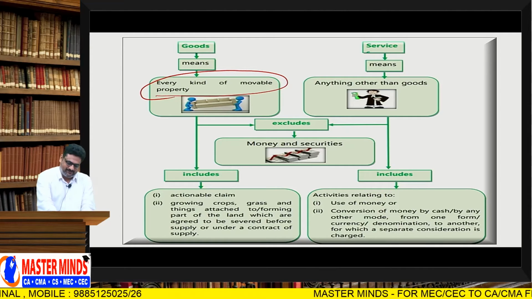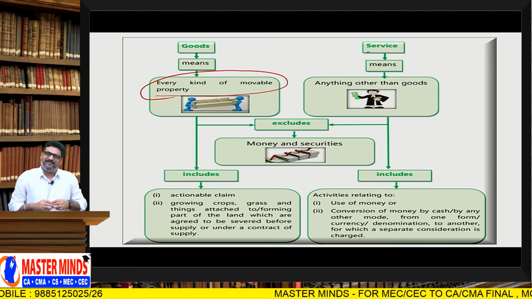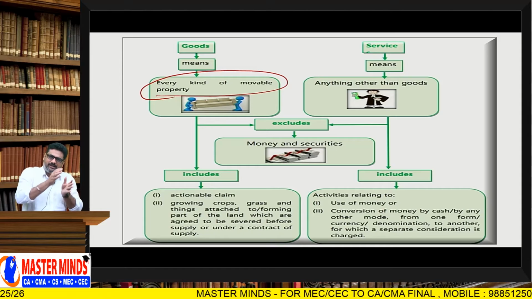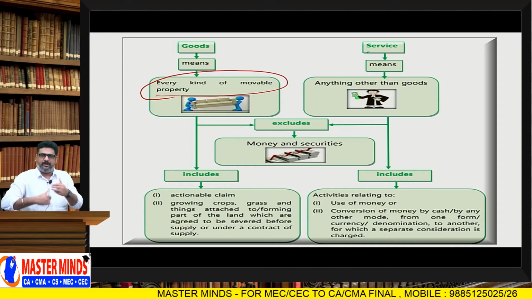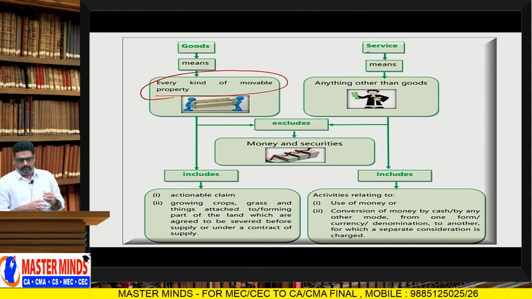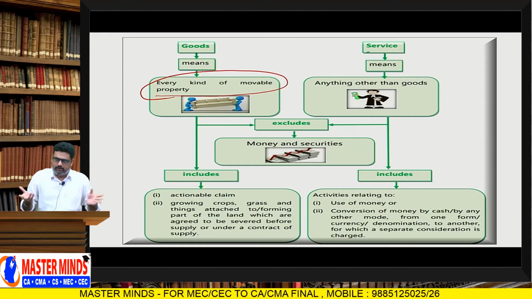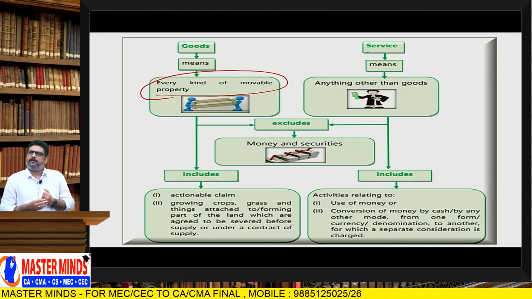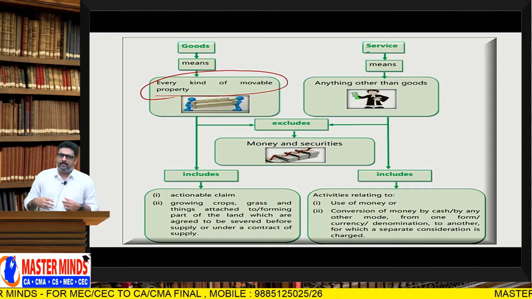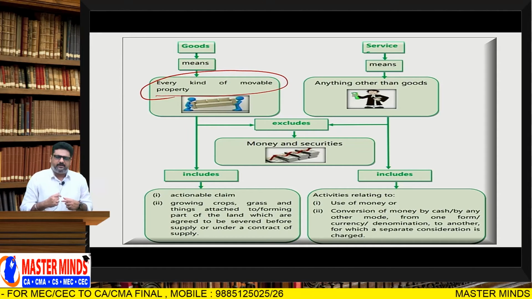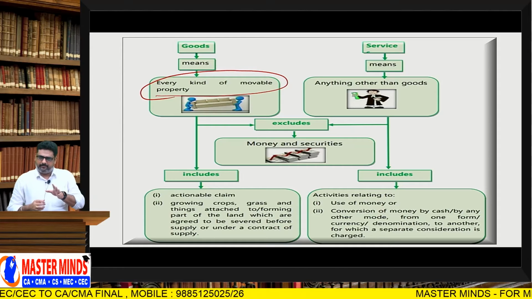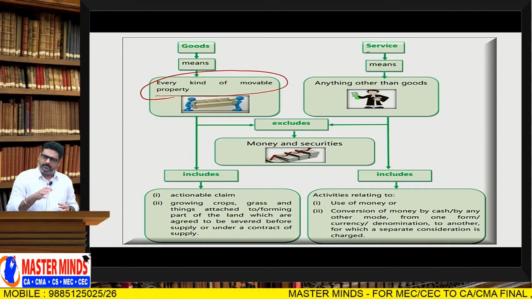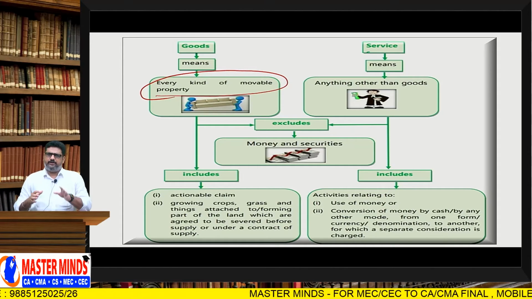As per the Transfer of Property Act, what the General Clauses Act defined is that if the property is not movable, that means if the property is immovable, then it is movable property. Wow, what a definition. But we cannot use that particular definition here. So based on a judicial decision given in excise, if the item can be shifted from one place to another place in the same condition, it is movable.